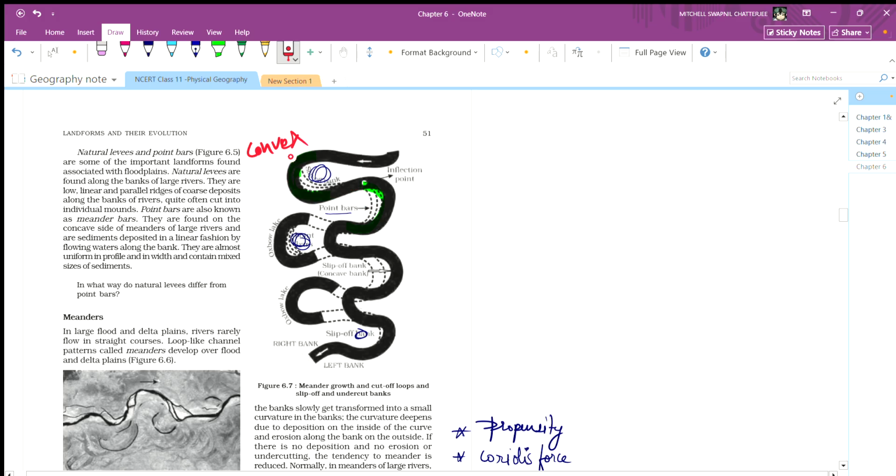Once deposition happens until the route of the river is hindered, then it changes its route. When it changes its route, it cuts off and forms an oxbow lake.